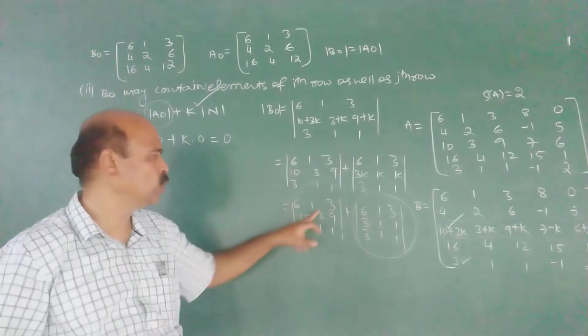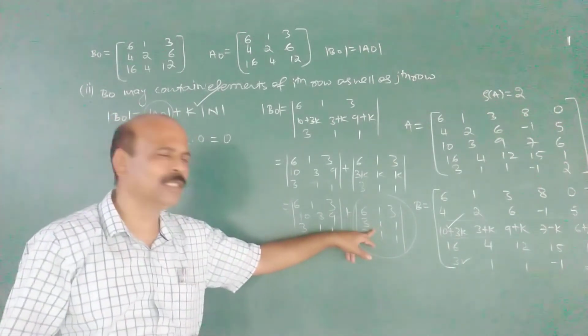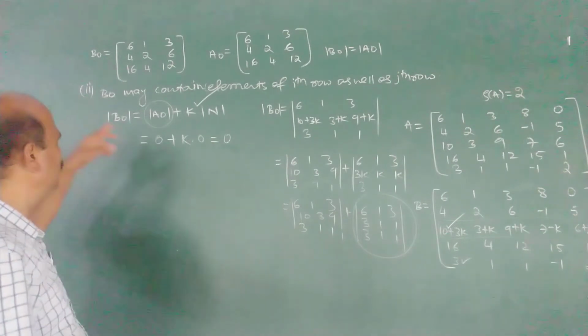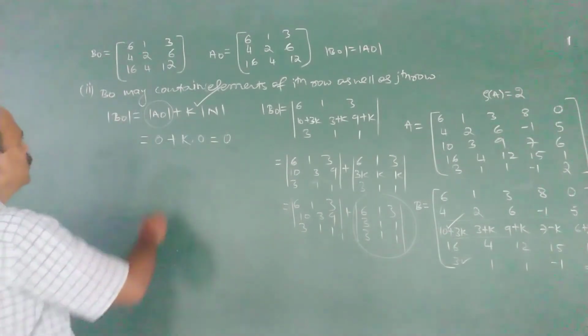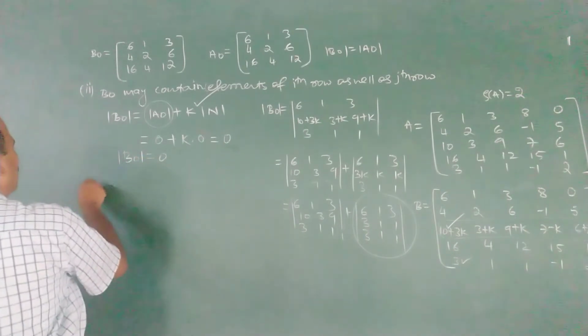Therefore, why is this 0? Because the rank of A is 2. Every third order minor vanishes. This is 0 because two rows are identical. Therefore, this B naught is 0. Now the third case is